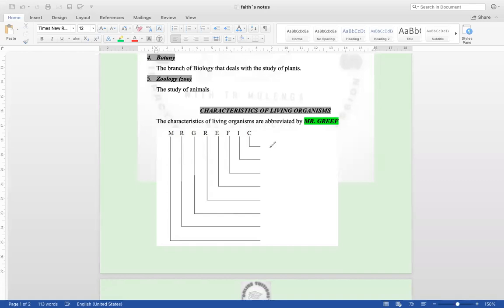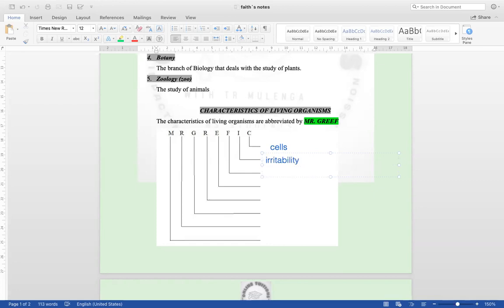C stands for cells. Living organisms have got cells. Yeah, so C stands for cells. The human beings have cells. Then I stands for irritability or sensitivity.